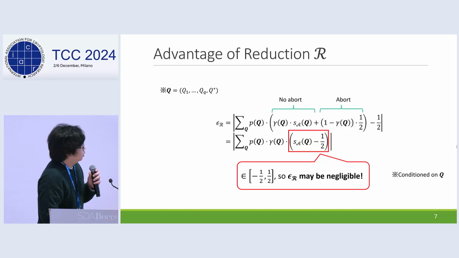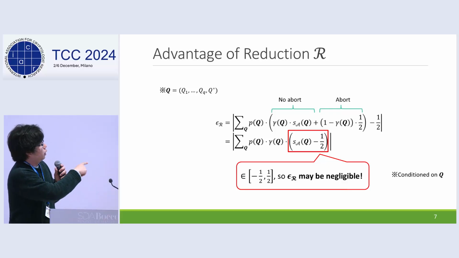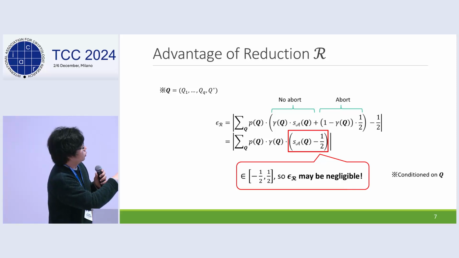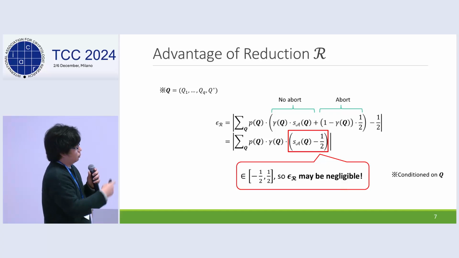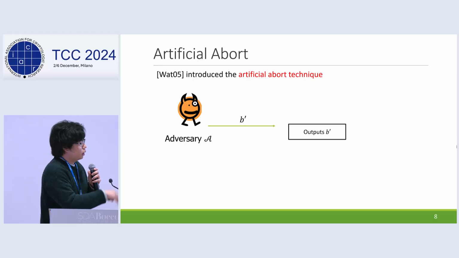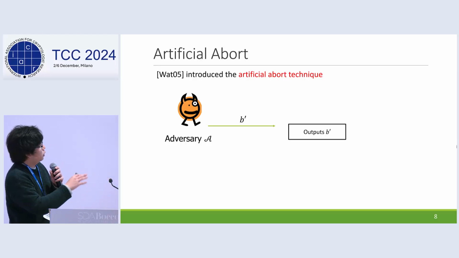The important observation is that the term in the red box falls into the interval between minus half and half. So for some adversary, the advantage of the reduction may be negligible. This is a problematic case. To overcome this problematic case, Waters introduced the artificial abort technique.